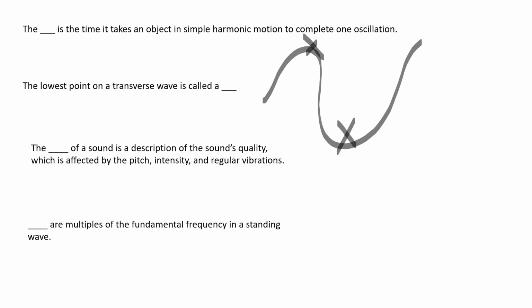When something is vibrating, like a string or a column of air in a musical instrument, it sets up a series of standing waves. And the simplest one is called the fundamental frequency. But the more complex ones that are set up after that are called harmonics.